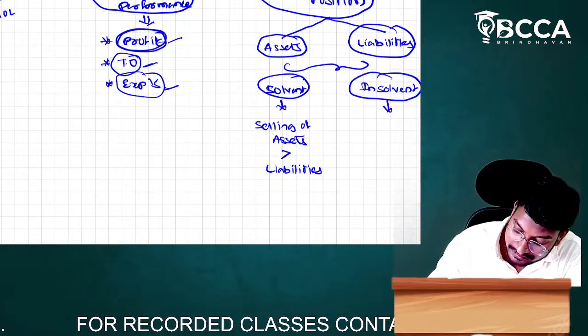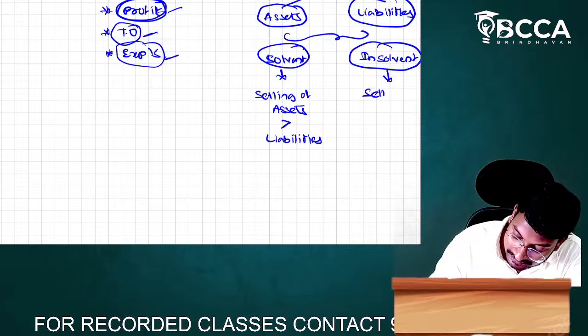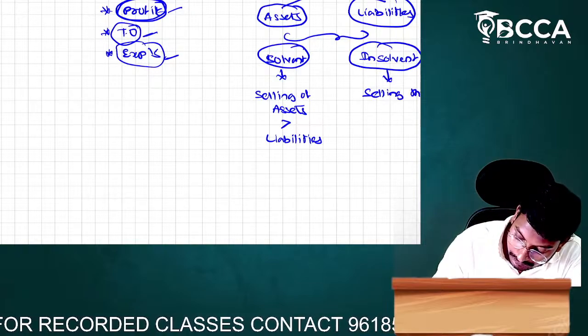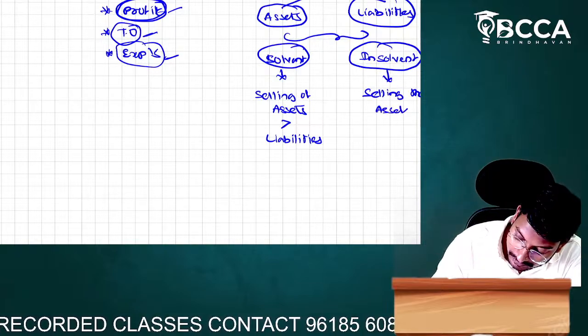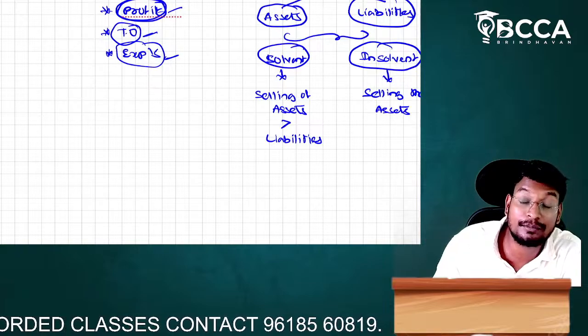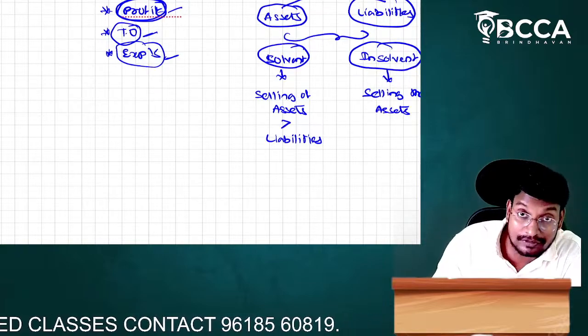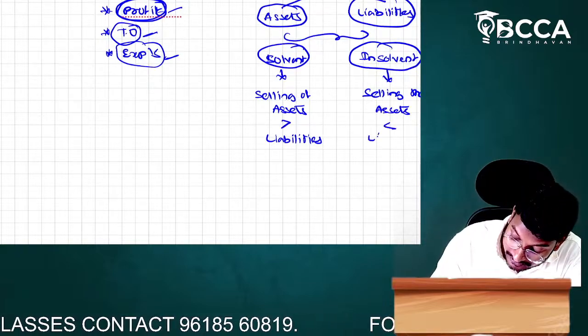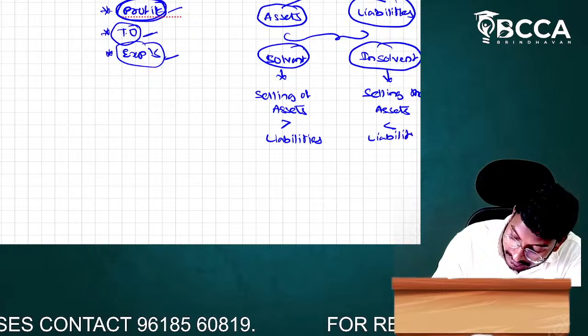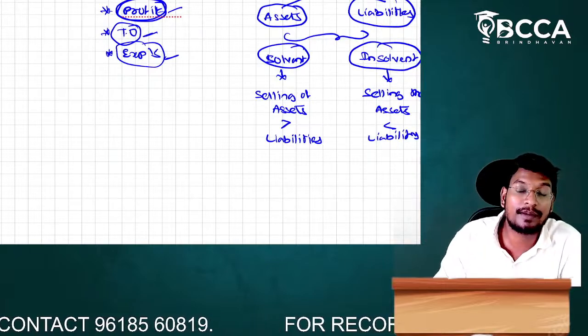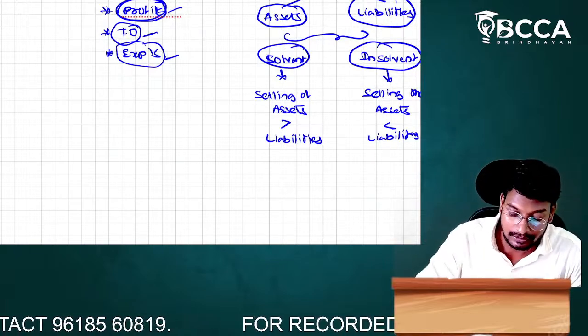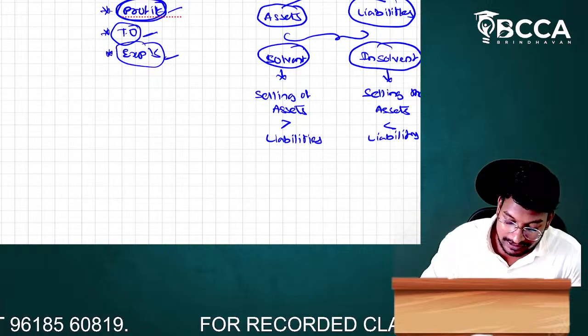Insolvent position means by selling the assets, we are not fulfilling our liabilities. That means assets are less than liabilities. We are in the bad position. That bad position is called insolvent. Okay, sir? So how will we analyze the financial statements, sir?